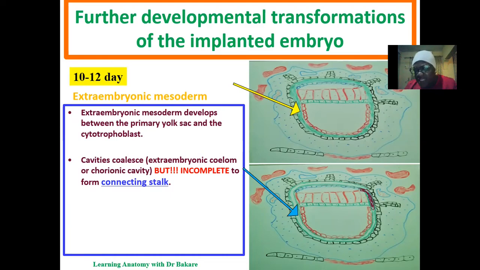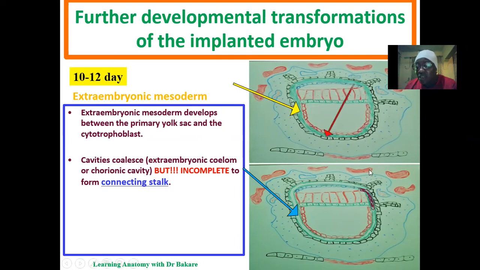So you see a cavity created within the extraembryonic mesoderm, but the creation of the cavity is not in the entire region where we have the extraembryonic mesoderm. There's a specific region that is left blocked up, and in this space we have the creation of the connecting stalk.